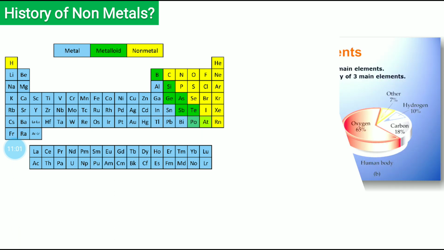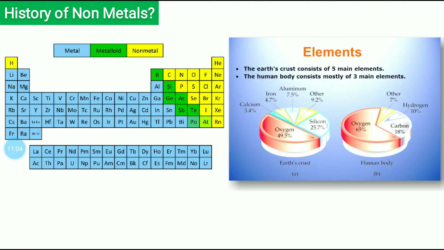Let us see that. The earth's crust consists of main elements like oxygen, calcium, iron, aluminum. And 50% of the earth's crust is made from oxygen. And oxygen is a non-metal. You may be surprised how oxygen is 50%. Obviously, our whole earth is 70% water. And what is water? It's H2O.